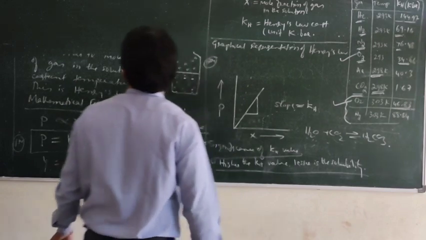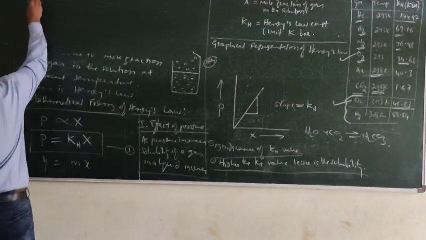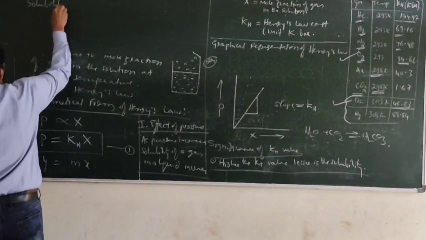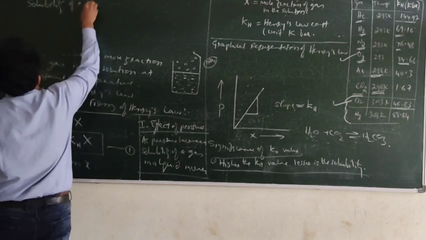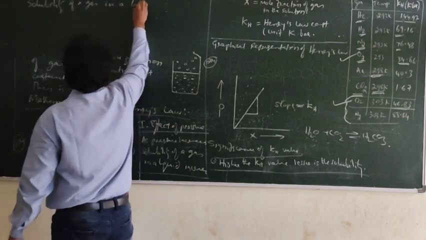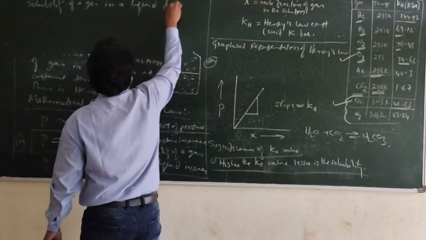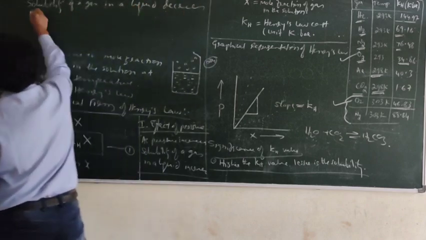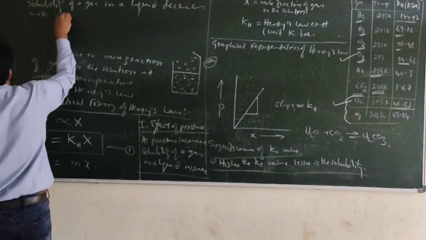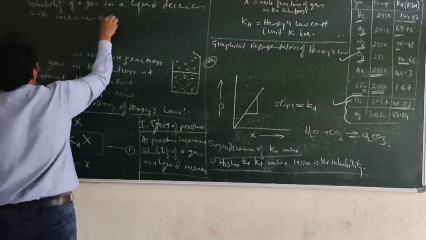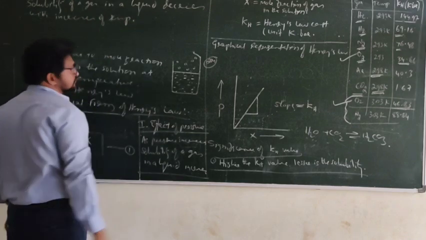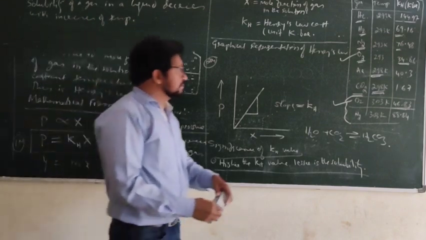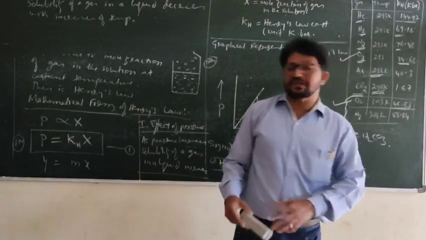That means solubility decreases. Solubility of a gas in a liquid decreases with the increase of temperature. So that is understood by the values of Henry's law constant.